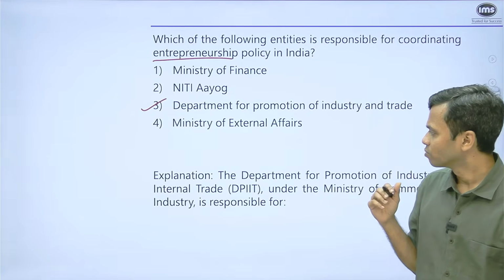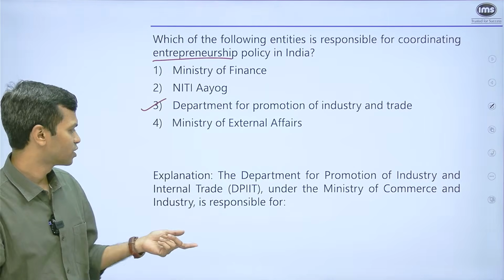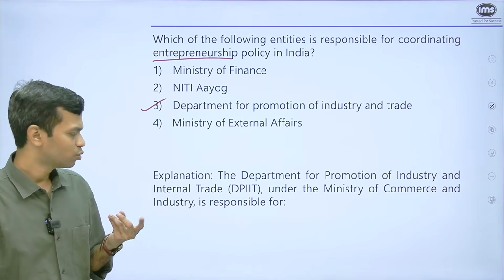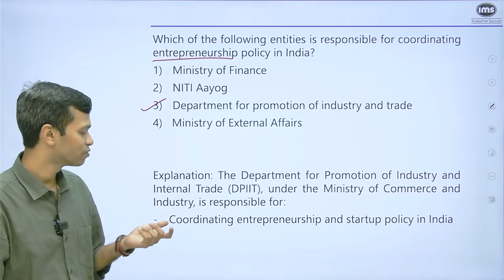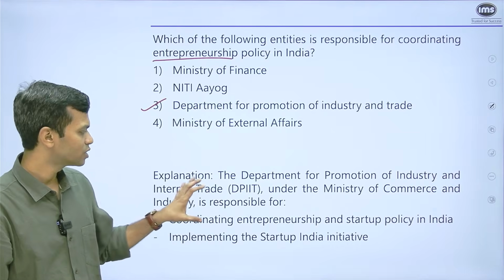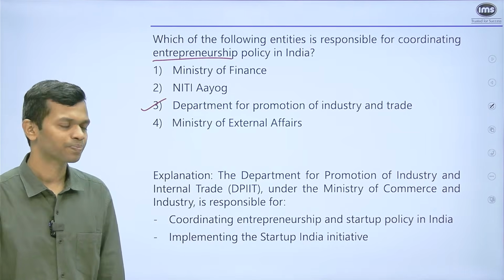Okay. Now, when you look at the third option, which is the Department for Promotion of Industry and Trade, under the Ministry of Commerce and Industry, it is responsible for doing two things, which is coordinating entrepreneurship and startup policy in India. That's the first thing that they do. And implementing the Startup India initiative. So because they directly deal with this, your answer for the question is going to be option 3.